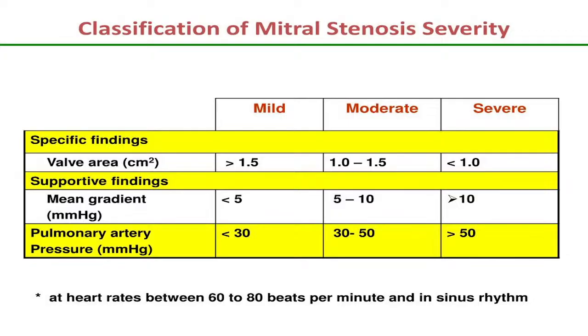This is the classification according to the severity of mitral stenosis. So, mild when the mitral valve area is more than 1.5 centimeter square, moderate when the valve area is 1 to 1.5, severe when the valve area is less than 1 centimeter square, and critical when the valve area is less than 0.8 centimeter square.